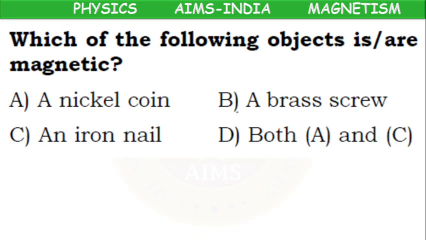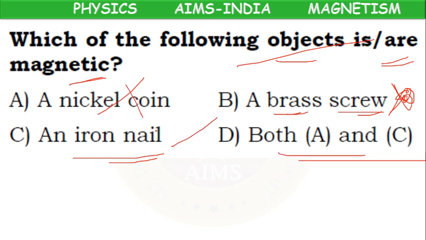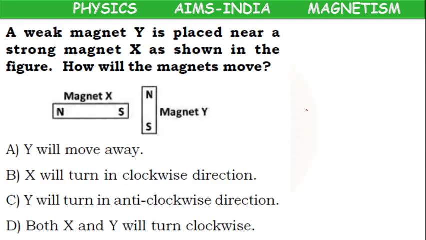Okay, children. Which of the following objects is magnetic? Nickel is magnetic. Brass screw is non-magnetic. Iron nail, magnetic. Both A and C they have given. So A option is wrong, C option is wrong. Both A and C are correct.